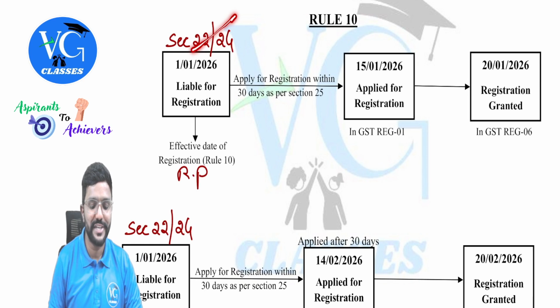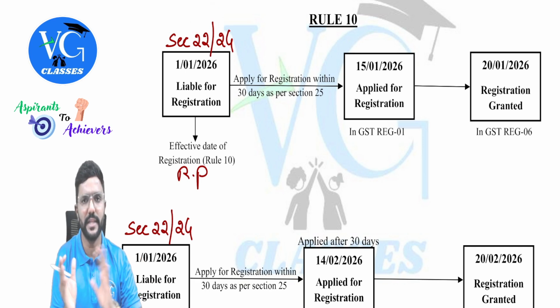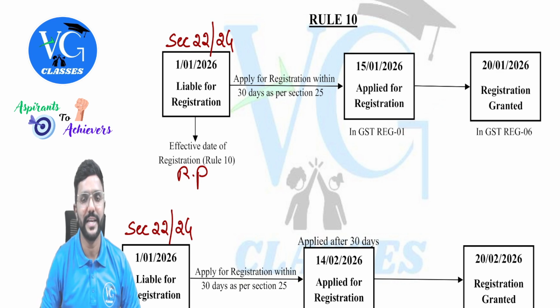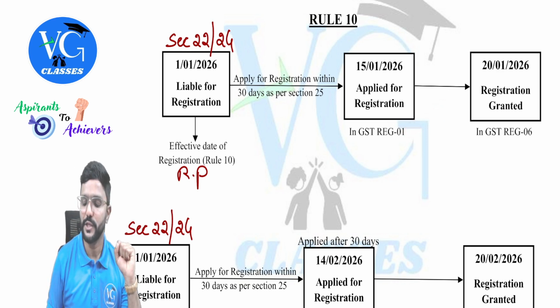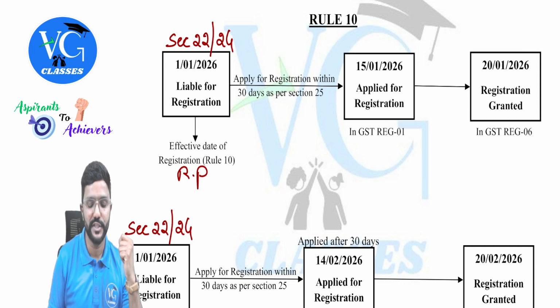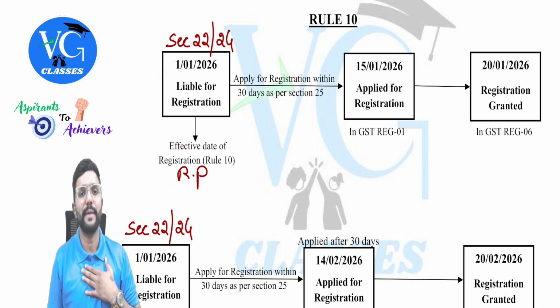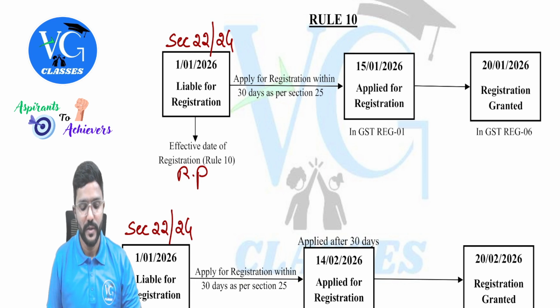Assume I was liable for registration as on 1st January 2026 as per section 22 or 24. I was covered in either of the sections. Okay. And I applied for registration on 15th January in GST REG-01. That is an application for registration. And registration was granted to me on 20th January in REG-06. That is the form number for registration certificate. Okay, sir. So I applied within 30 days. So what is the effective date of registration as per rule 10? 1st January, the date on which I was liable. So I am called a registered person from what date? 1st January 2026, guys. Okay.